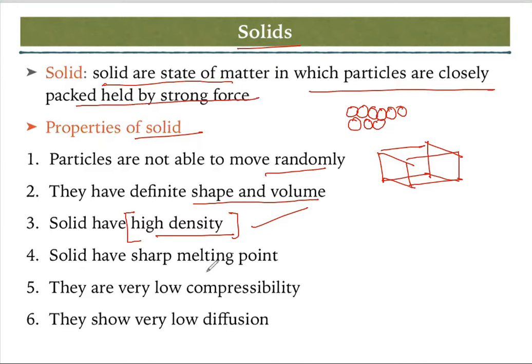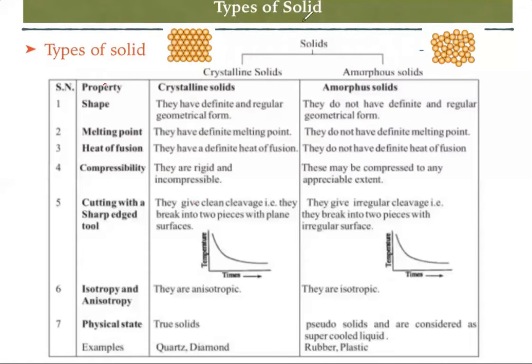Solids have a sharp melting point. If you heat the solid, what will happen? It will take more time to melt the solid, so it has a high melting point. They have low compressibility. If you press the solid, it is not going to compress, so they have low compressibility. They have low diffusion. Diffusion means you can say flow. So a solid cannot flow.